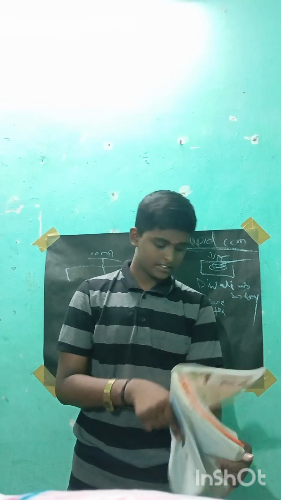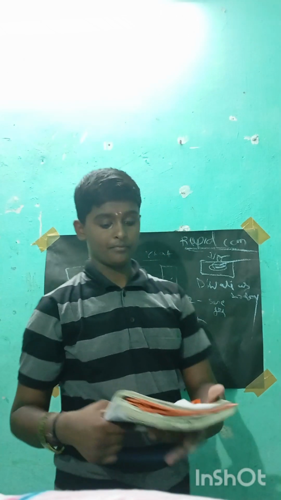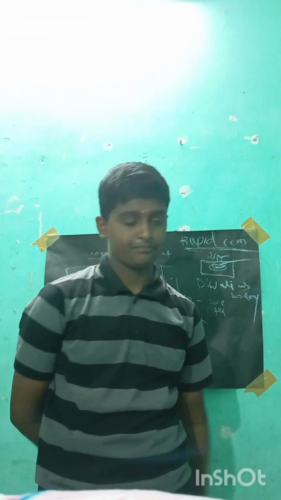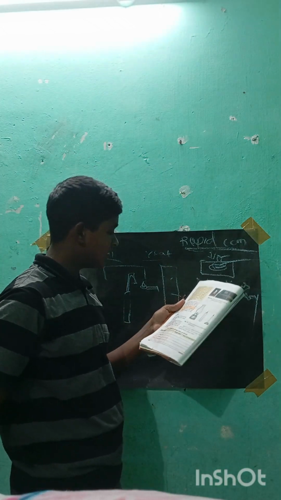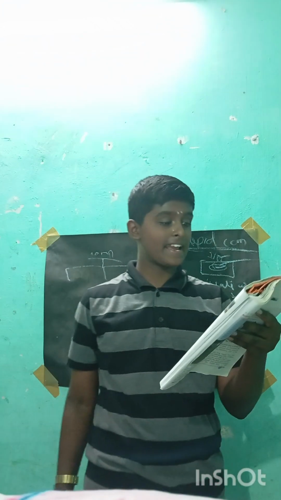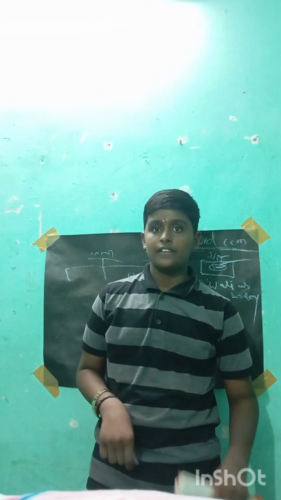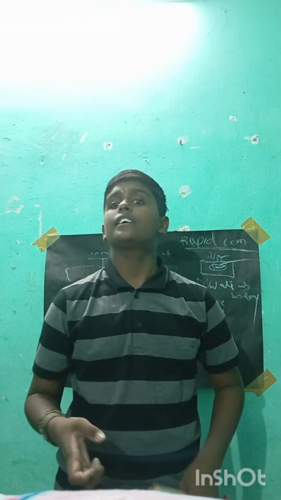The next one is explosion combustion. You may have a doubt about what explosion combustion is. Explosion means a large amount of gas formed in a reaction is liberated. Liberated means when we burn the gas, it suddenly releases.